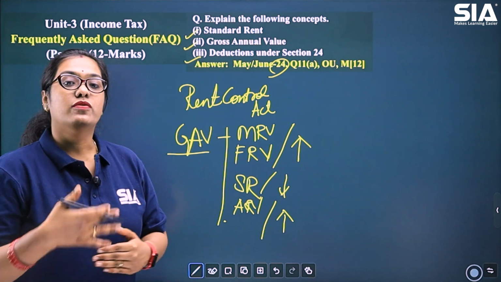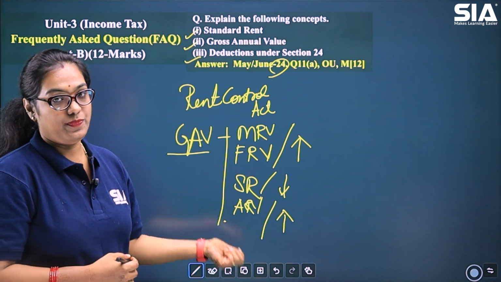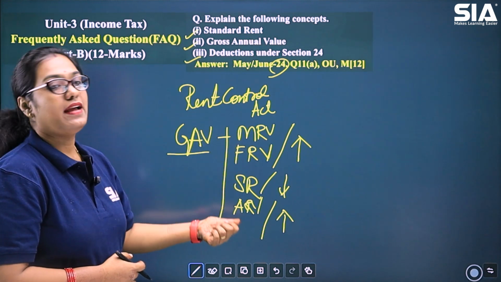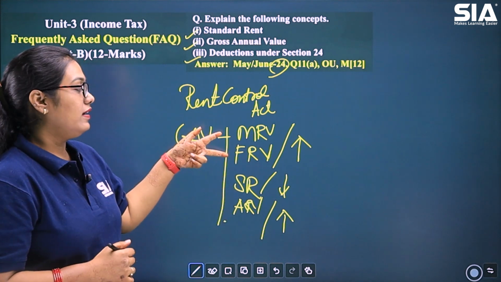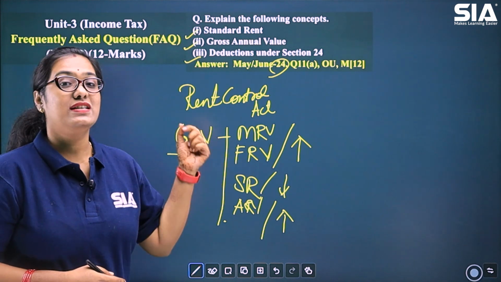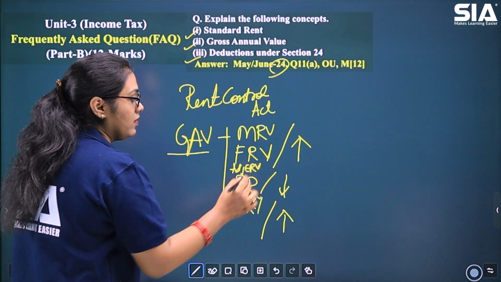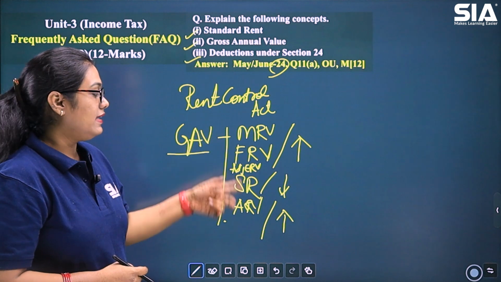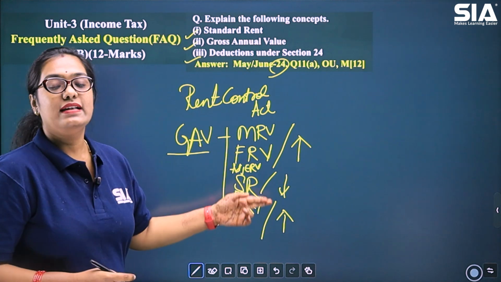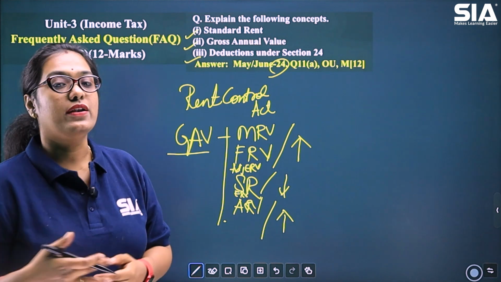So for the purpose of computation of gross annual value, these are the different rental values that we require, which is municipal rental value, fair rental value, standard rent and actual rental value. First, fair rental value and municipal rental value will be compared. Highest of them is called the adjusted expected rental value. When we compare this with the standard rent, the least of these two will be called as the expected rental value. Then that is compared with the actual rental value. Whichever value is higher is called as the gross annual value.